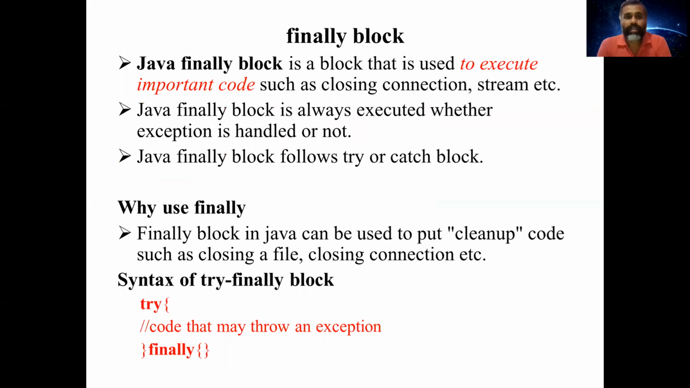Finally block. The Java finally block is a block that is used to execute important code such as closing connections, streams, etc. For example, if you are writing a networking program and making a connection, and an exception interrupts it, then the closing statement will not be executed. Even if exceptions occur, the closing statement has to be done. For that purpose, the finally block is used.